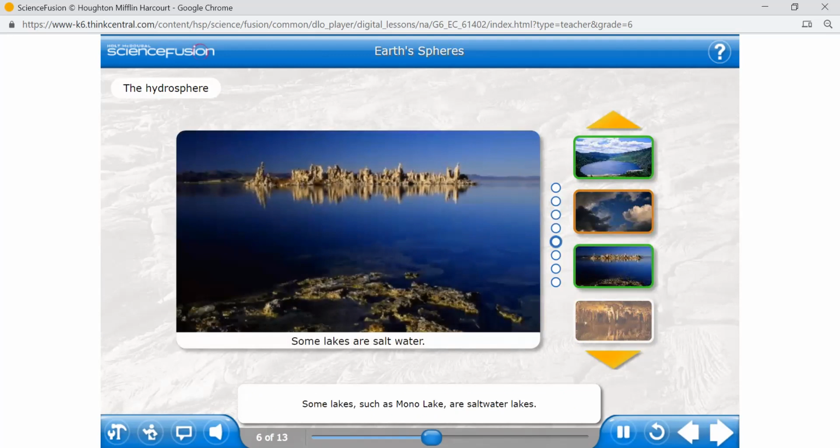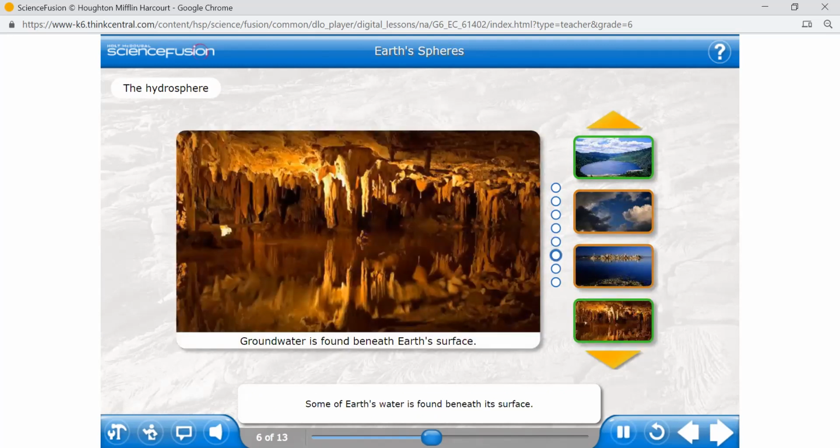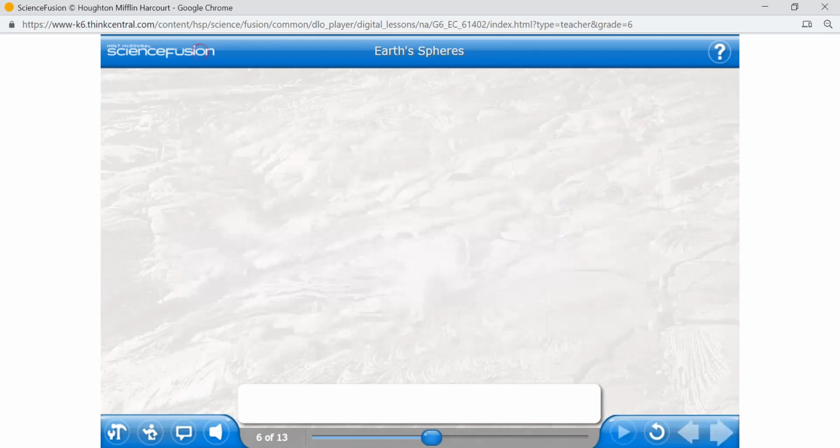Some lakes, such as Mono Lake, are saltwater lakes because they are connected to oceans. Some of Earth's water is found beneath its surface.